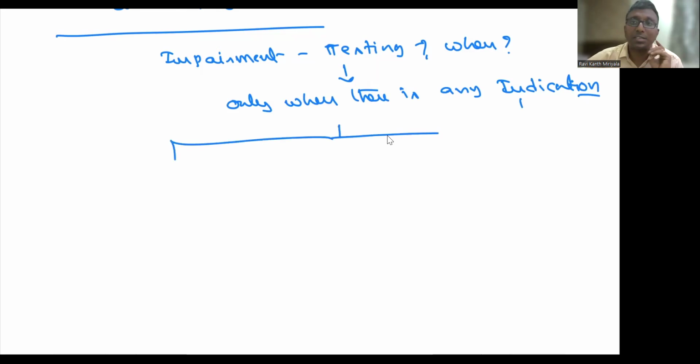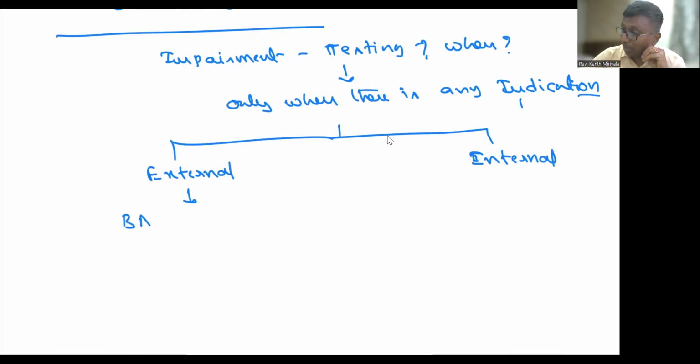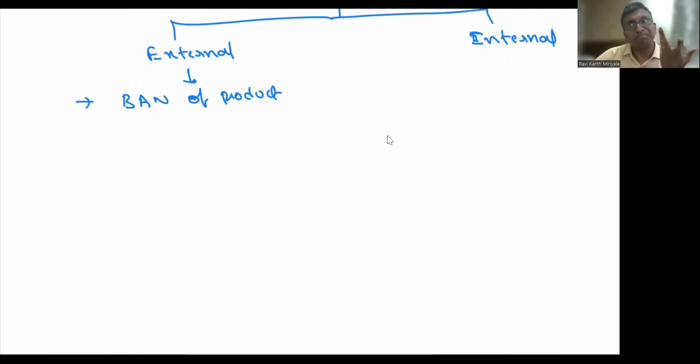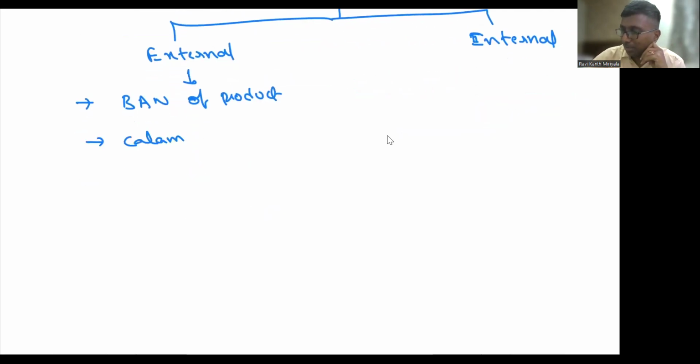The standard has given only two types of indication. What is the first one? The first one is external indication. The next one is internal indication. What is external indication? External in the sense, this is not coming because of my usage of the asset. This is coming from outside. What is outside? Suppose a ban of the product, because of government rules and regulations, my company is getting closed. Could be some calamities. Some problems are there. See COVID, some issue has come.